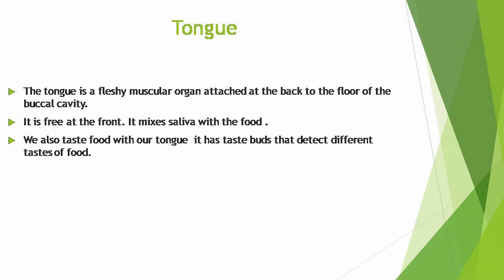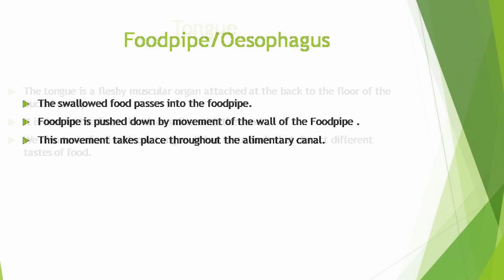We also taste food with our tongue. It has taste buds that detect different tastes of food. All the taste buds are shown in the figure of the tongue. You can easily identify the different taste buds in the tongue. The 4 types of taste buds present in the tongue are sweet, sour, salty and bitter. The swallowed food passes into the food pipe or esophagus.